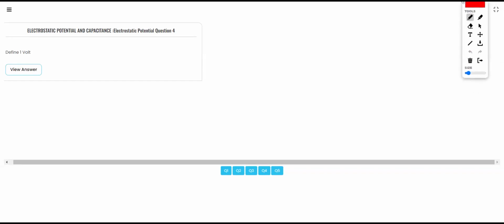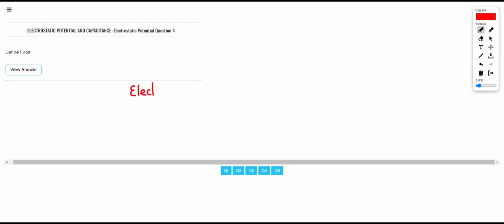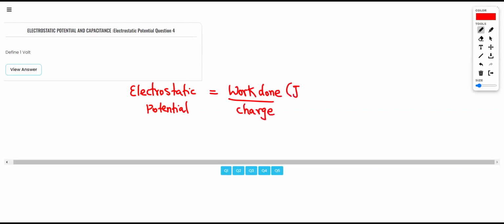The unit of work done is joule and the unit of charge is coulomb. Joule per coulomb is nothing but your volt.